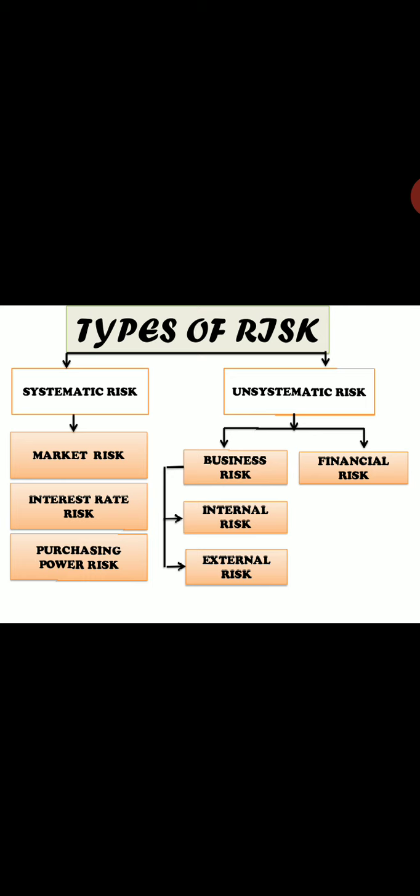If you ask me, ma'am, how can it be calculated? In order to calculate systematic risk, we have something called beta. Systematic risk can be measured using the beta method. What is beta?